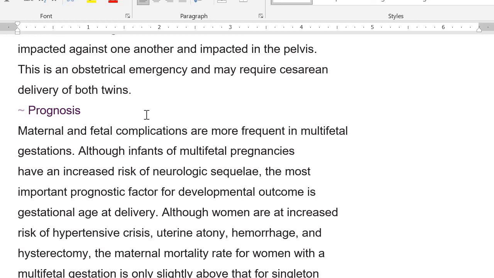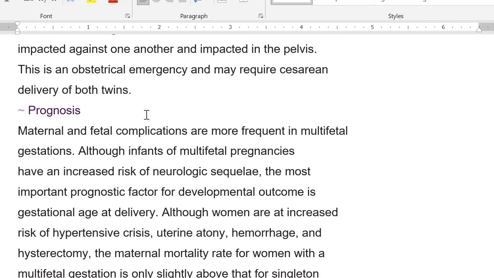Then you have the option to do external cephalic version as well as internal podalic version. So the consultant should be involved. An IV line should be set up from the start. They have to deliver in an obstetric unit where the consultant is also available.